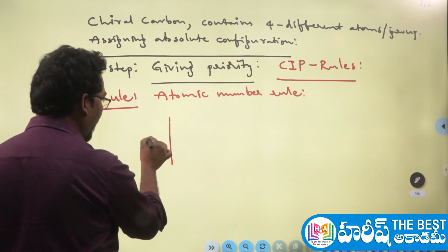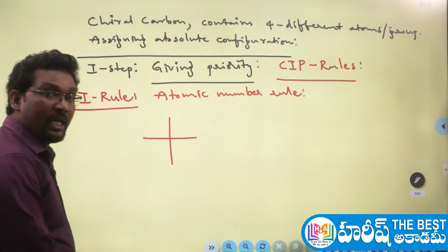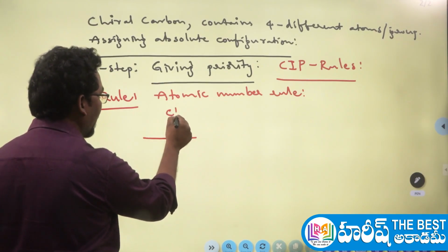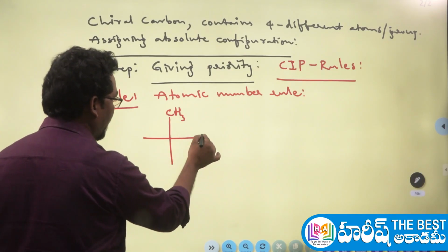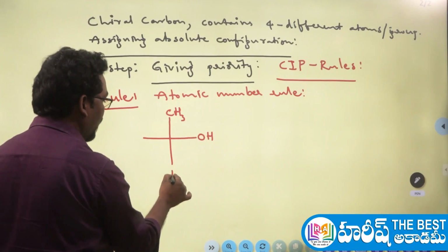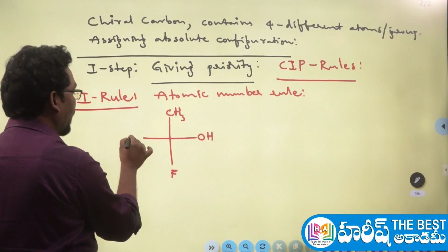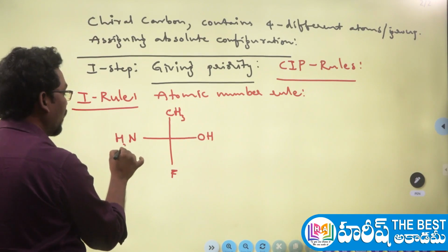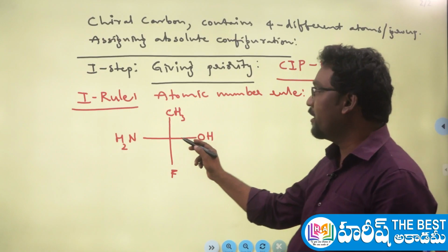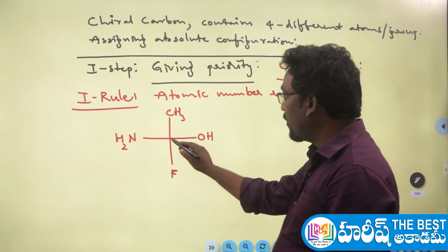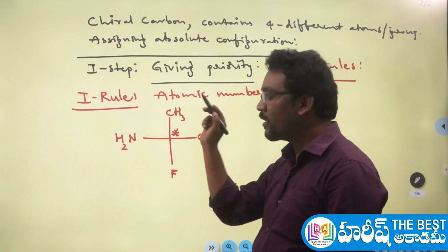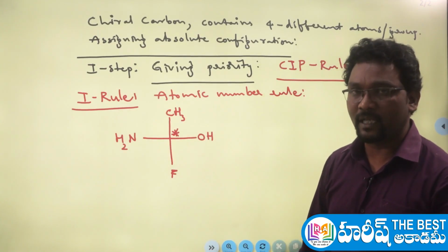So I'm writing a molecule like this. Consider, I'm taking some random molecule. For example, I'm writing the CH3 methyl group, one hydroxy group, fluorine, and let me write NH2. Now you can check: first you have to check whether the given carbon is chiral or not. Yes, this is a chiral carbon, because this carbon is directly attached to four different atoms or groups. Hence it is a chiral carbon.